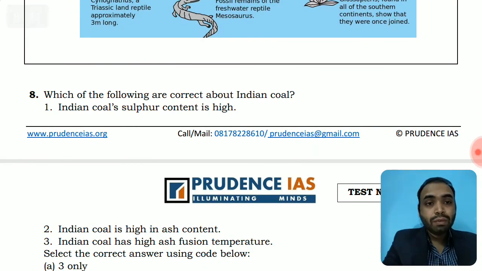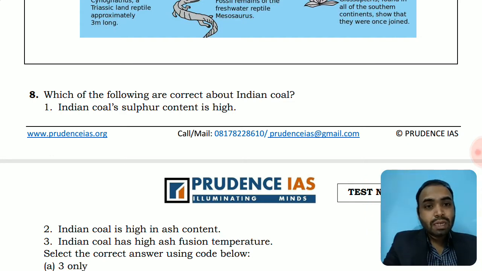Because of the quality of our Indian coal. It is not of coking grade because steel production requires a high degree of purity in the coal, and that coal is known as the coking coal for steel. So we lack that coking coal. That's why we have to import the coking coal. Now let's read the options.